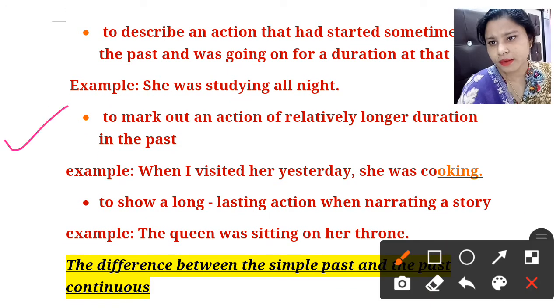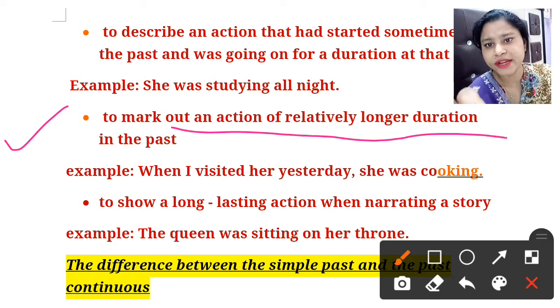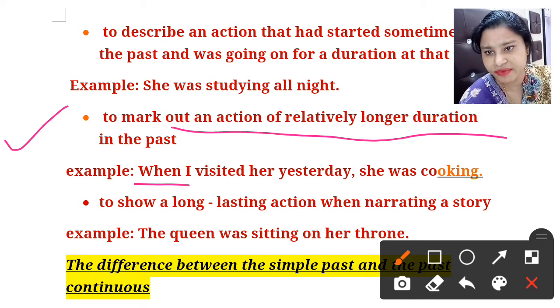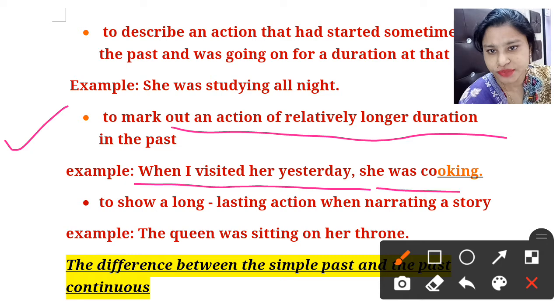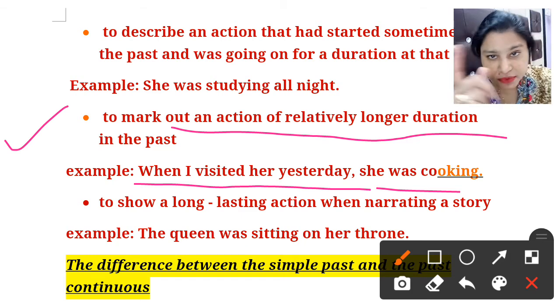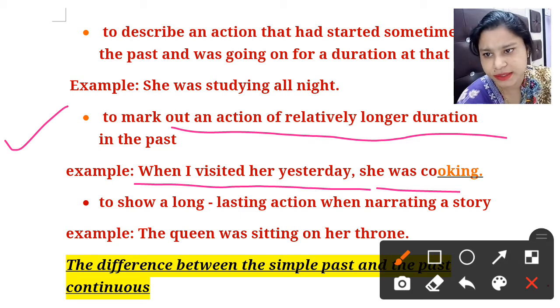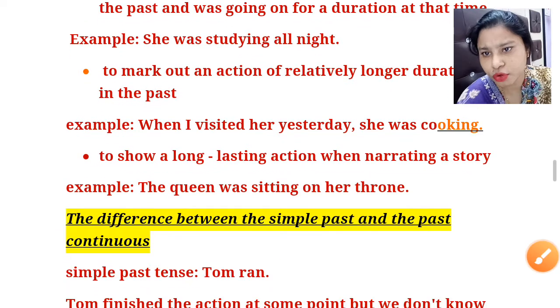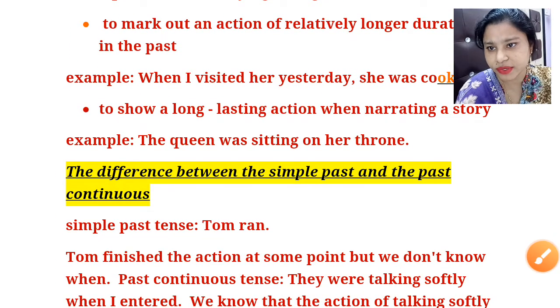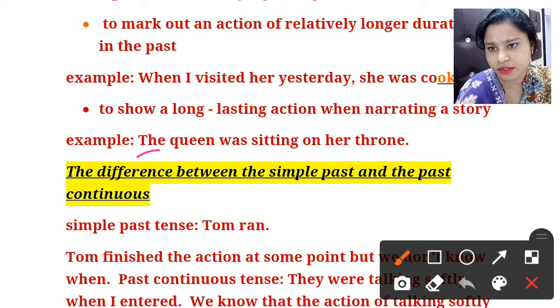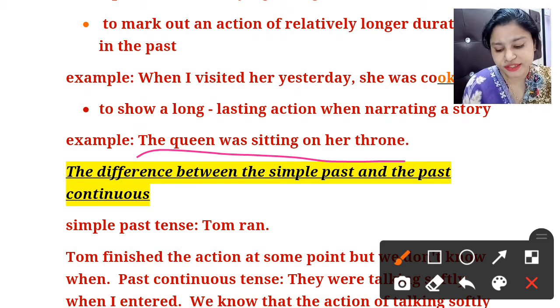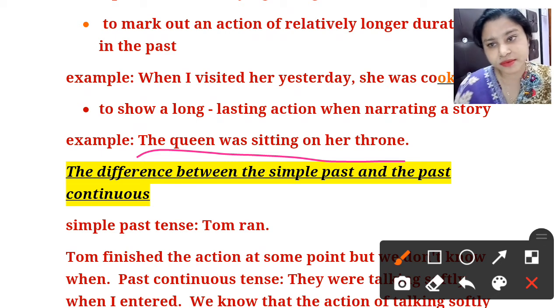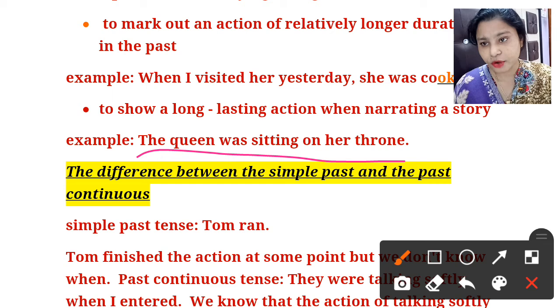to mark out an action of relatively longer duration in the past. When I visited her yesterday, she was cooking. So as I visited there, at the same time I found that she was cooking something in the kitchen. And also it is used to show a long lasting action when narrating a story. The queen was sitting. So there are three situations in which we use the past continuous form.